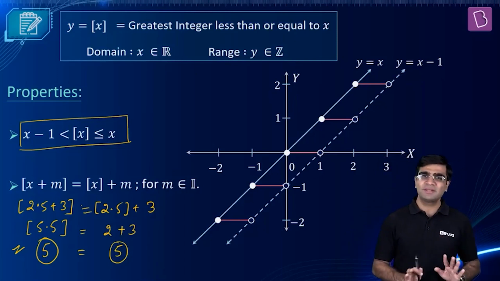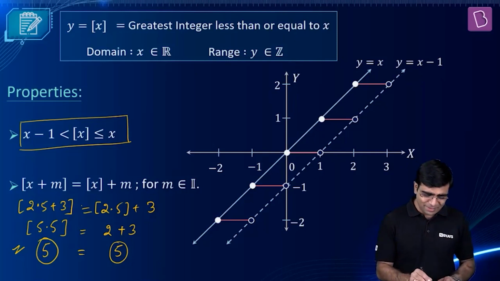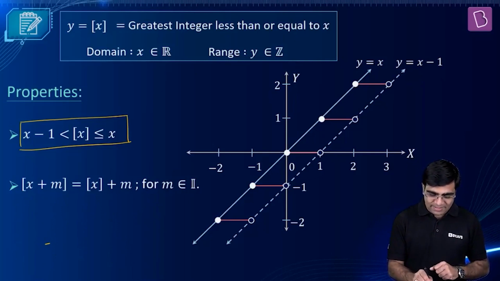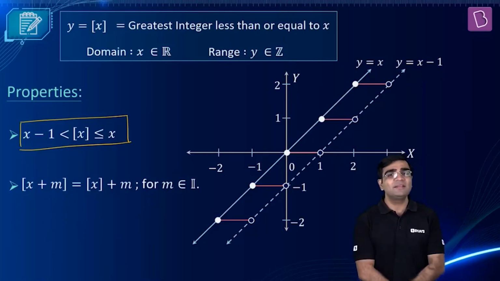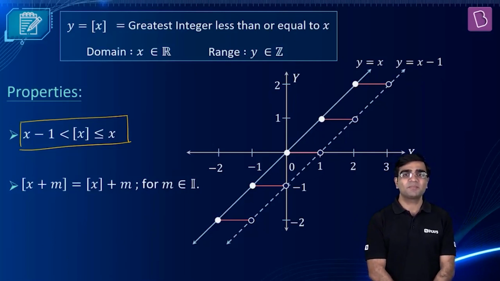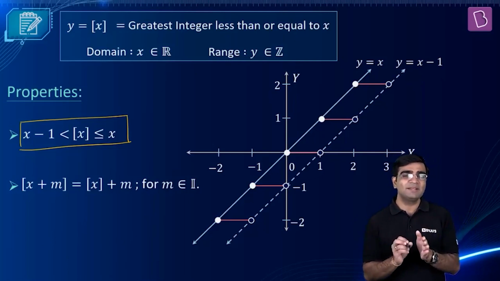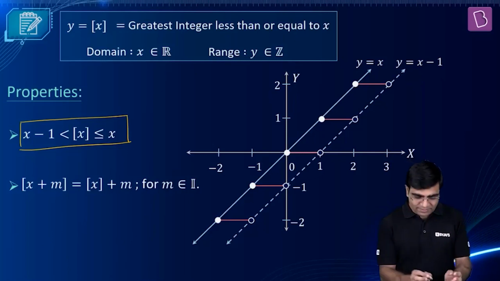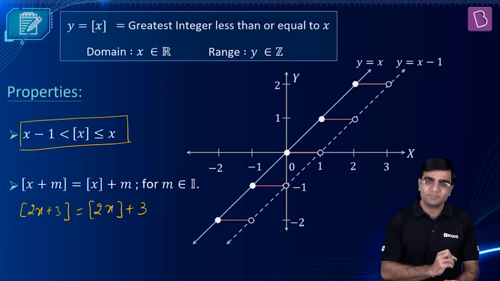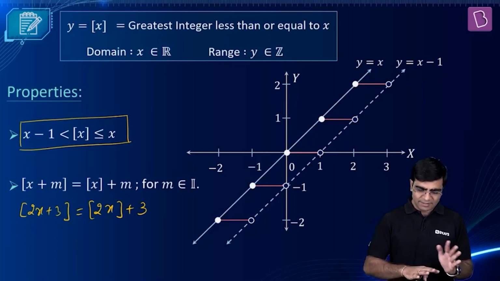Okay. Understood the idea? So you don't have to verify it in the examination hall. The property directly says that GIF of x plus any integer m is equal to GIF of x plus that integer m. So GIF of x plus m is equal to GIF of x plus m. For example, let's say if they write GIF of 2x plus 3, I can always write this as GIF of 2x plus 3. Understood? Okay. And this m could be any integer.